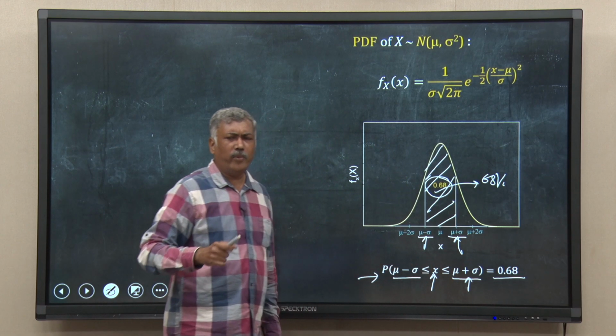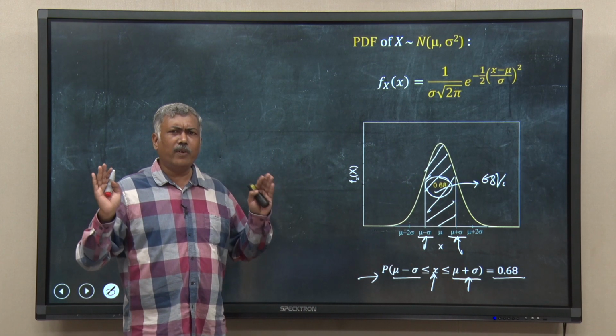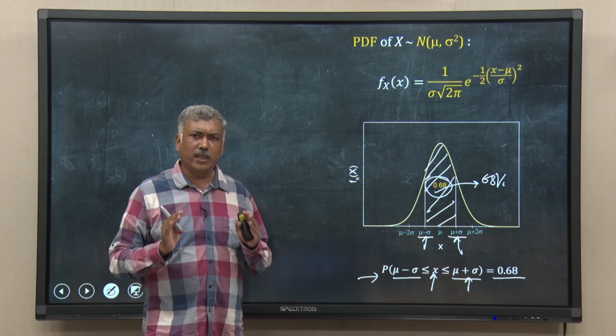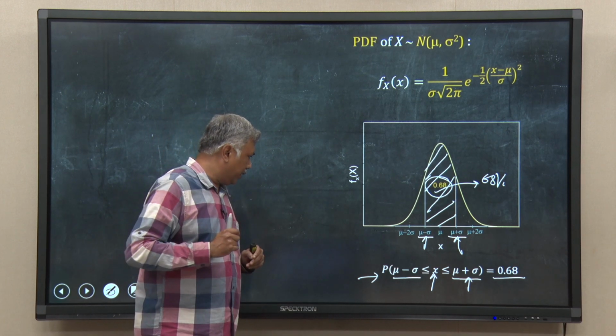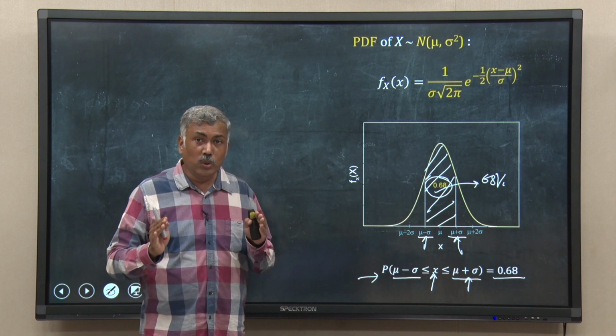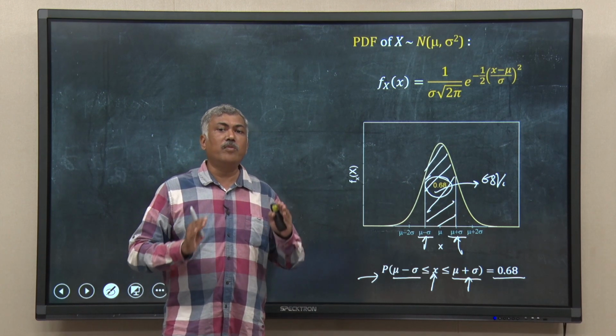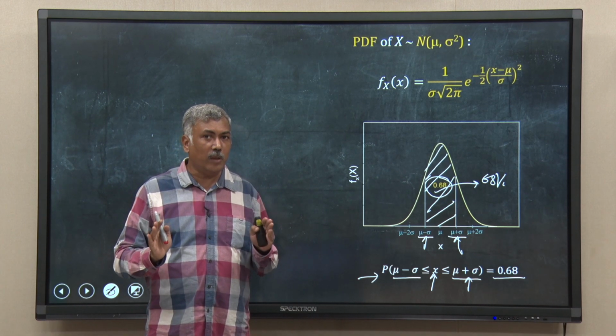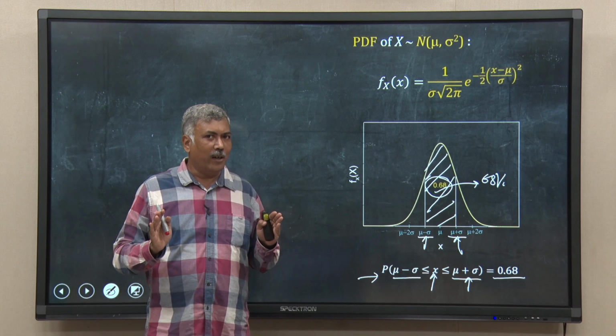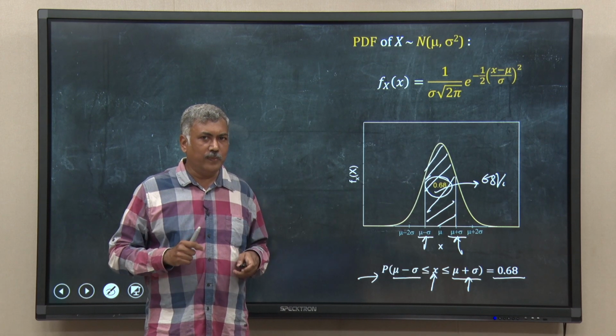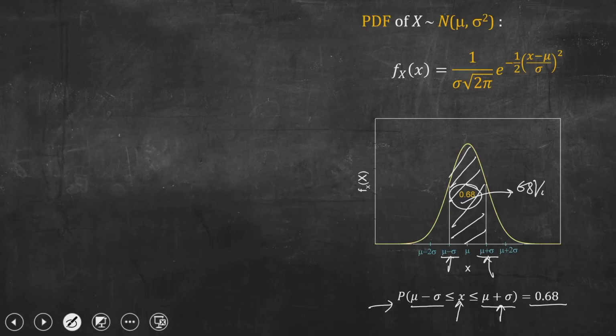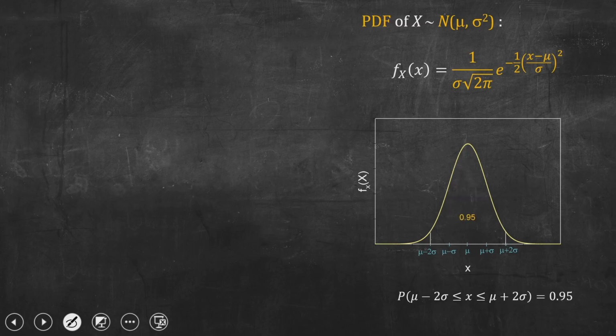It is not exactly 0.68, slightly bigger than that, but for all our purposes, as a thumb rule, we can consider it 0.68, 68%. And remember, this is true for whatever value of mu and sigma you assume. It does not depend upon the value of mu and sigma. So, that is why it is so powerful. Now, if I ask something else, what will be the probability if I am 2 sigma away from the mean? That is also known, and you can calculate that yourself, and that will be 95%, that is 0.95.